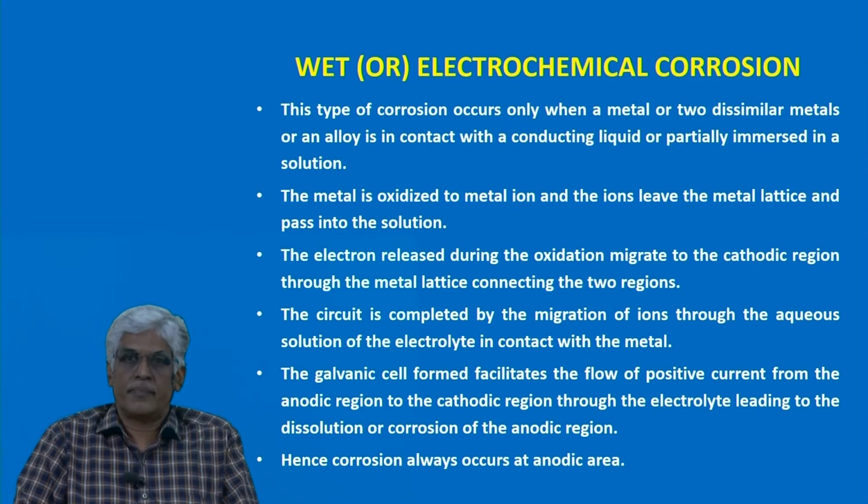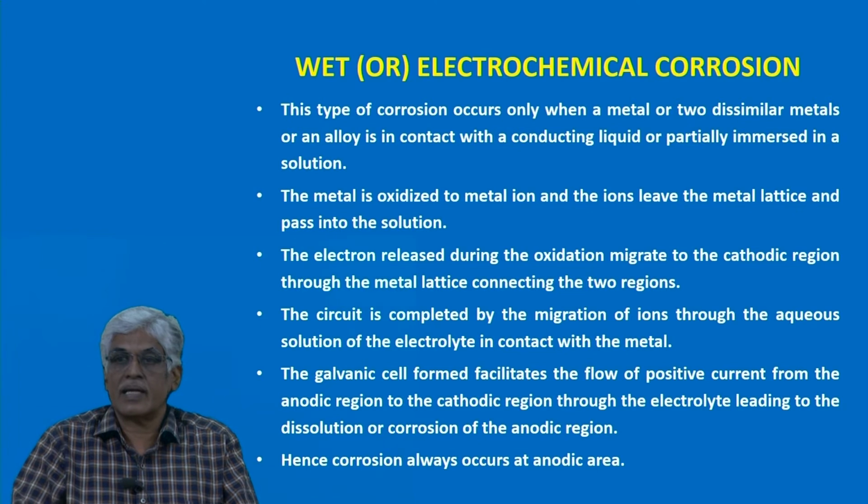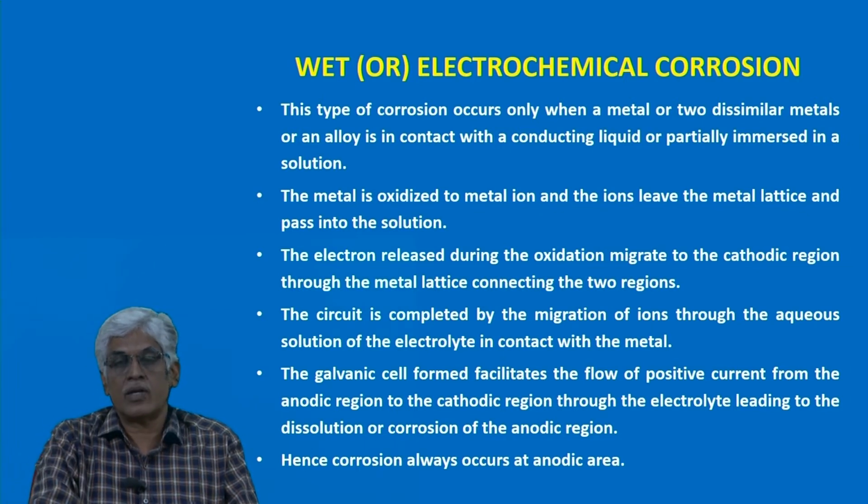When a metal, or two dissimilar metals, or an alloy is partially exposed to moisture, then an electrochemical cell, a galvanic cell, is set up over the metal, and one part of the metal will act as anode and the other part of the metal or the environment will act as the cathode. So, that is the point I am mentioning here. The metal is oxidized to metal ion and the ions leave the metal lattice and pass into the solution.